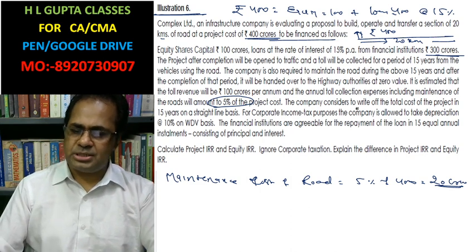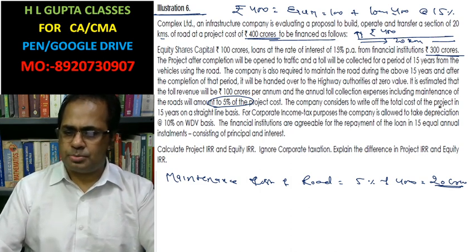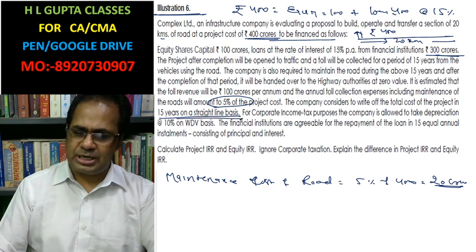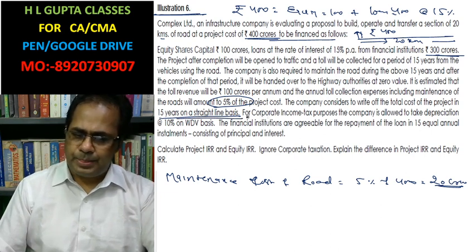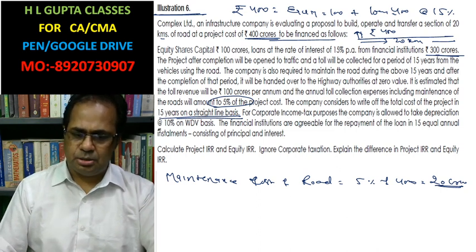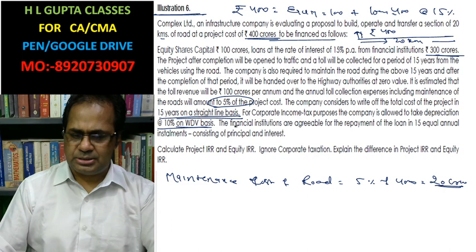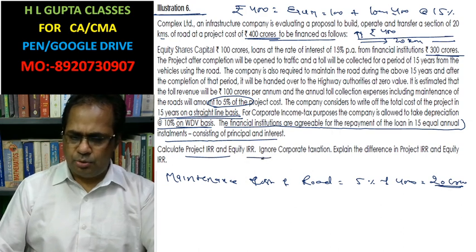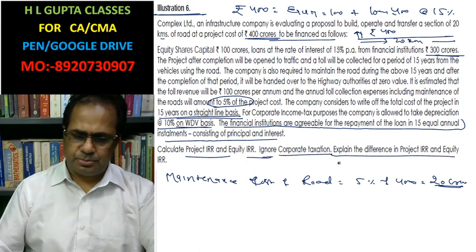The company considers writing off the total cost of the project in 15 years on a straight line basis, that is depreciation on a straight line basis. For corporate income tax, the company is allowed to take depreciation at 10% on written down value basis. The financial institutions agree to repayment of the loan in 15 years installments, including interest and principal. Calculate the IRR, ignore corporate taxation, and explain the differentiation of this.